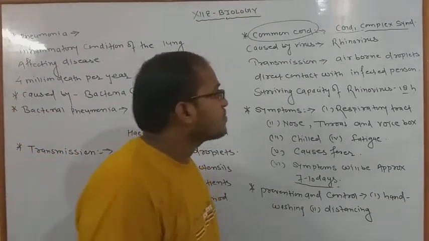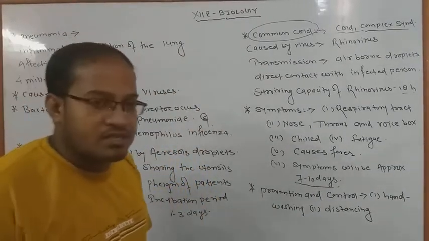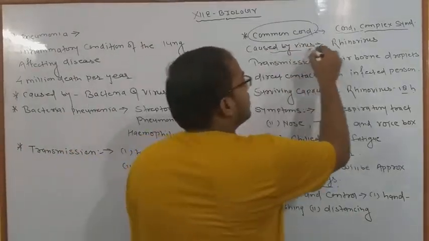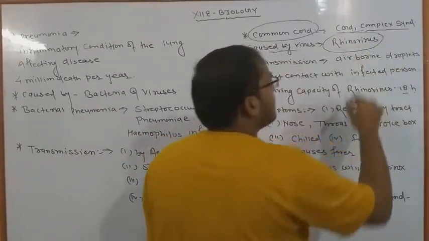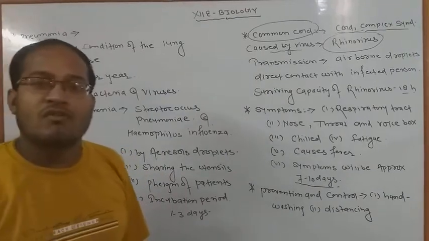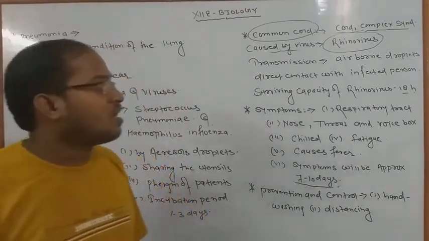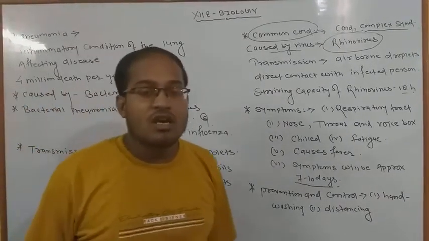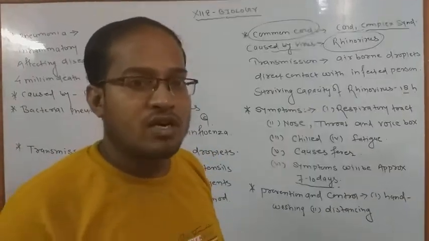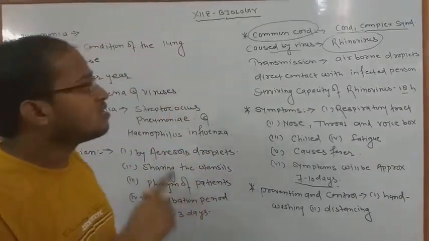So the common cold is a complex syndrome which is caused by rhinovirus. In the previous video we studied the toga virus, and now we have to study the rhinovirus. Rhinovirus is a special type of virus which generally causes the common cold.